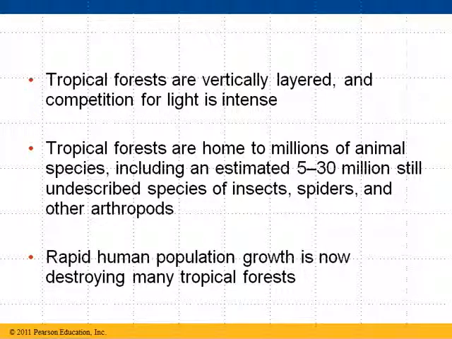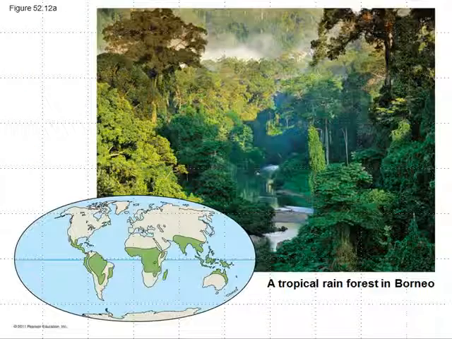Tropical forests are vertically layered. We can look at different ecosystems from the bottom of the forest floor all the way up to the tops of the trees, and competition for light is very intense. There are so many plants trying to grow, they basically are battling for sunlight. Tropical forests, we know, are home to millions of different animal species, including an estimated 5 to 30 million that have still been undescribed: insects, spiders, other arthropods. Every time we go in to study the tropical rainforest, we find new insects, new creatures that we haven't found before. The problem is rapid human population growth is destroying huge sections of tropical forests.